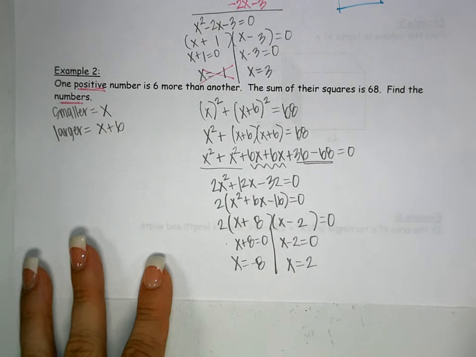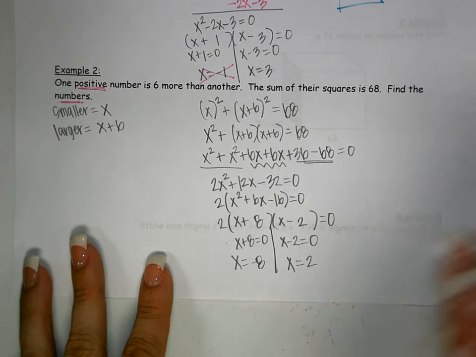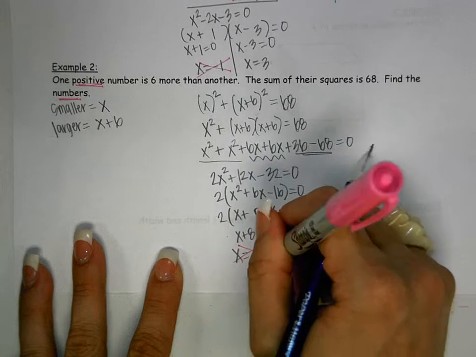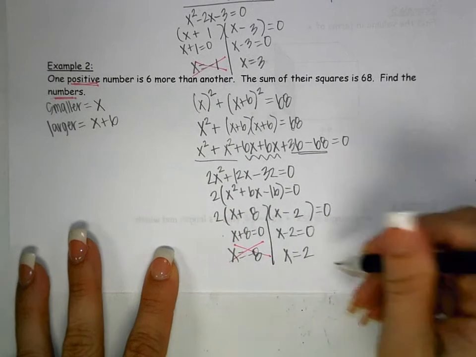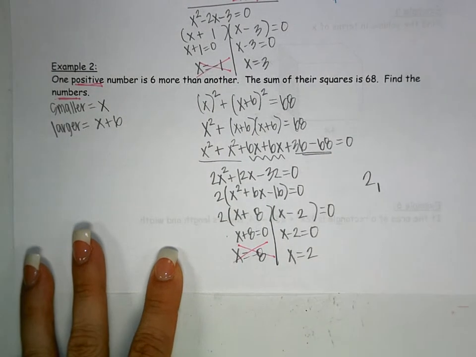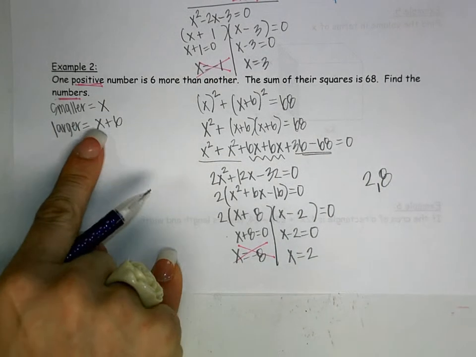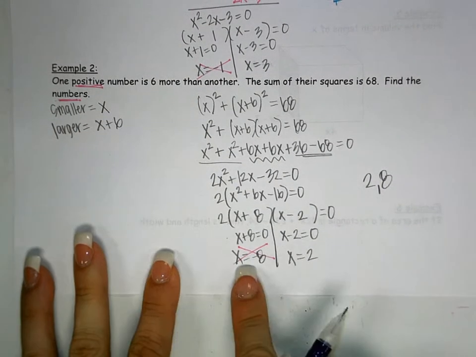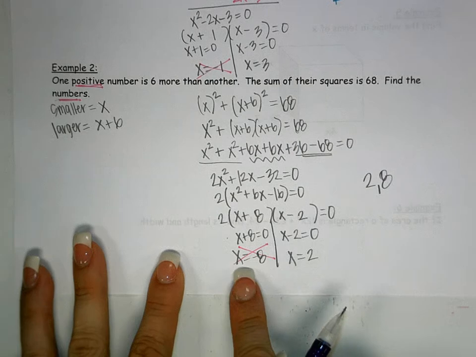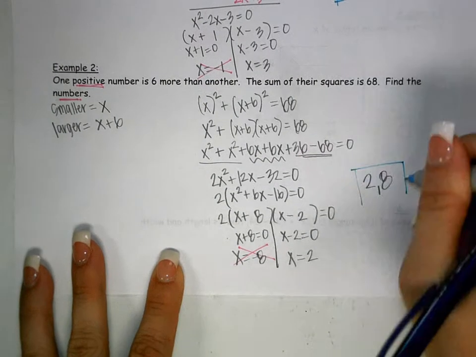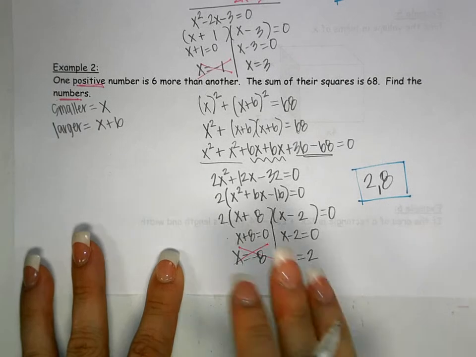Now, are those your answers? No. Which one does not make any sense? The negative 8 doesn't make any sense. So you know that your answers are 2 and what? 8. Remember, one was x plus 6. It just so happens that this was a negative 8. This one is not related to that one in any way. It's just a coincidence. So I don't want you to think that you can just change the signs.